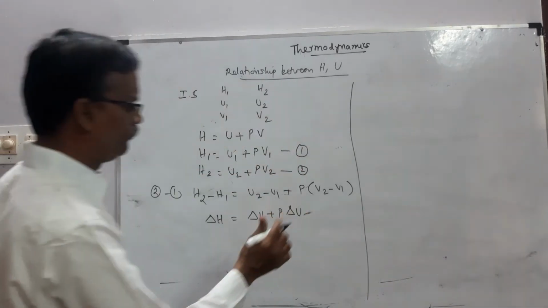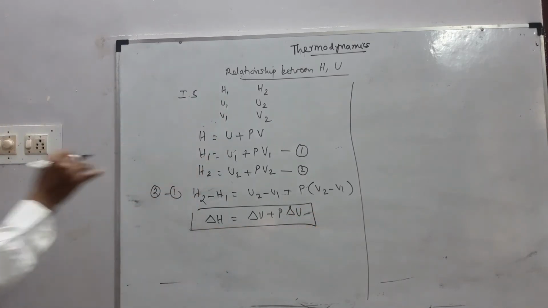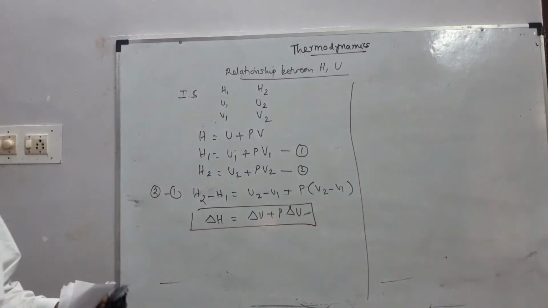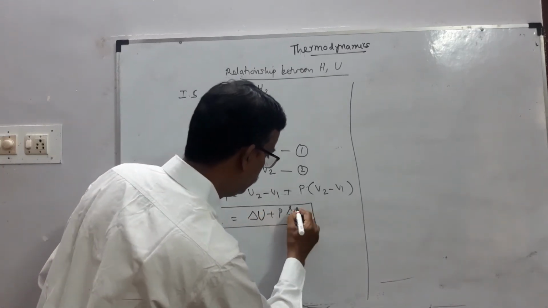Going fine. Understood so far? The change in the enthalpy is delta U plus P into delta V. This is U. This is V.